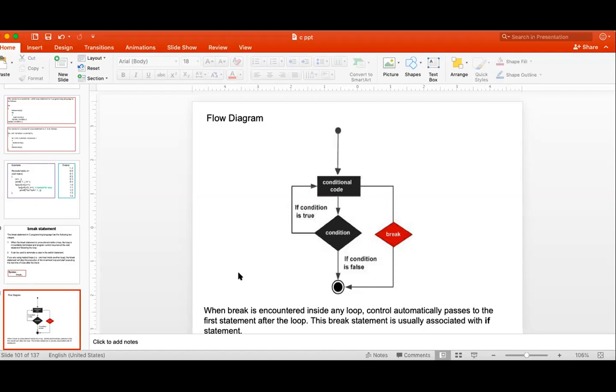Then you can put there a cross icon, and when somebody clicks that icon, your program is terminated. If the icon is clicked, break. If the icon is not clicked, continue. That is your logic.